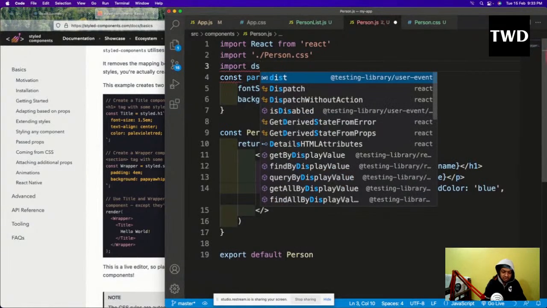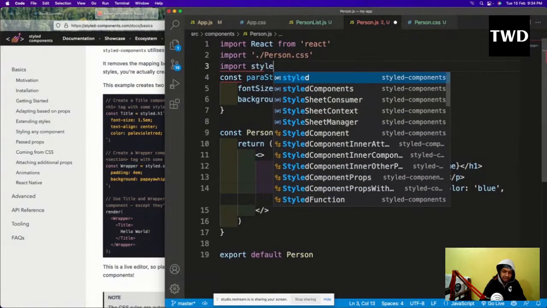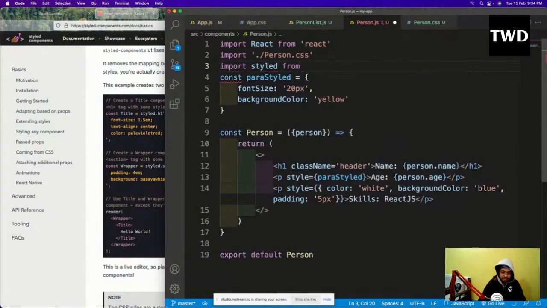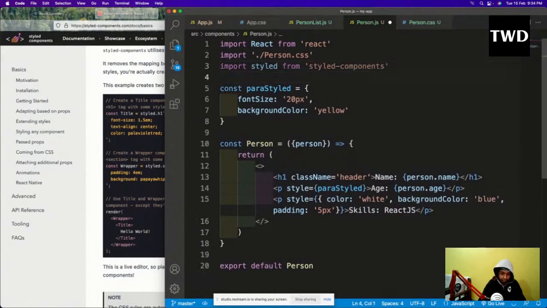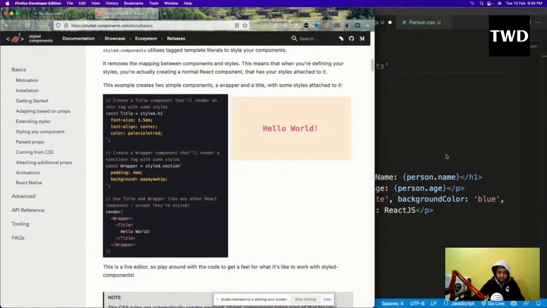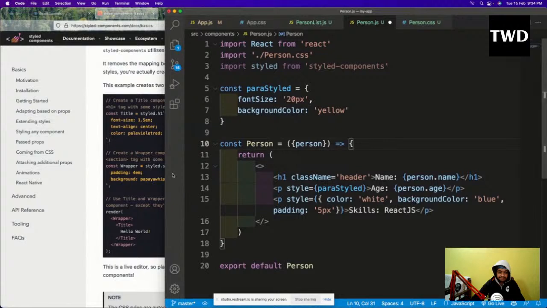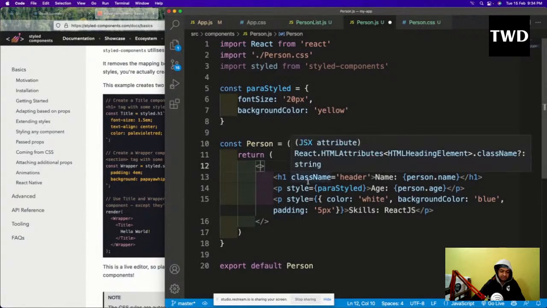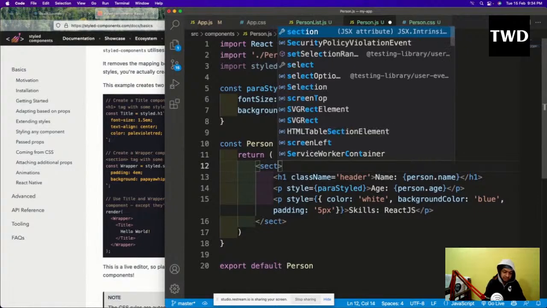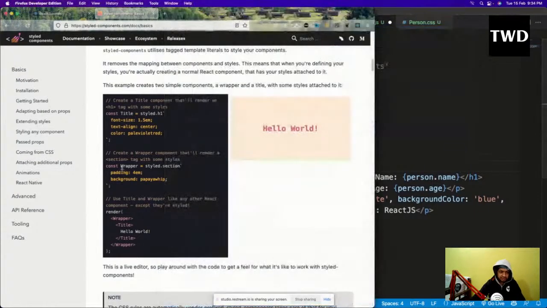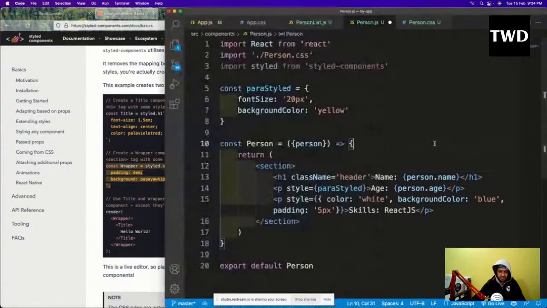Okay, import styled from styled-components. So we have to import it like this, import styled from styled-components, and what we are going to do. Let me have one thing. Suppose I have a section here. So I will have this thing. Okay, I'll just copy it.